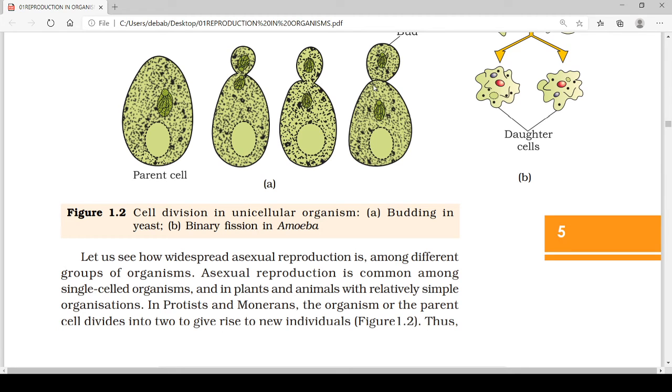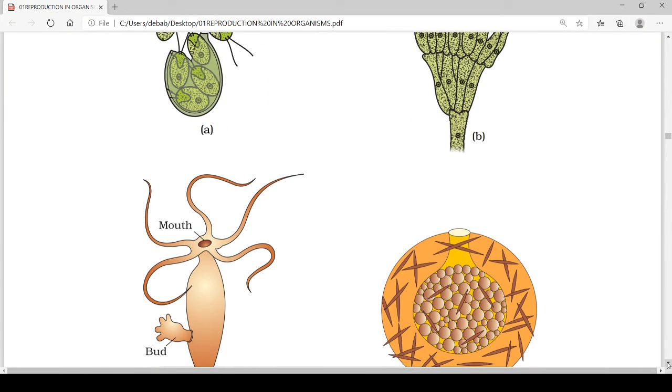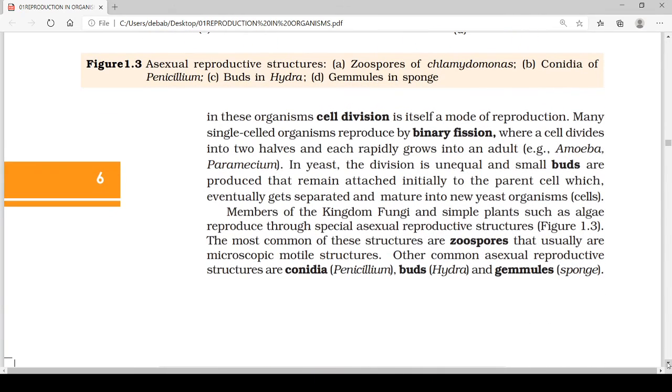In ginger also you will see the budding technique. In yeast, the cell division is unequal and small buds are produced that remain attached initially to the parent, which eventually get separated and mature into yeast organisms.